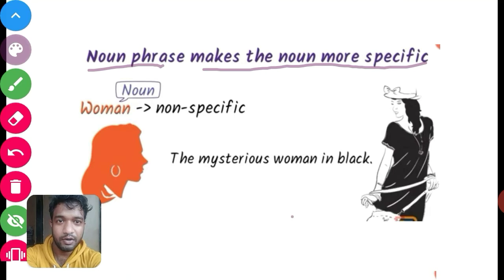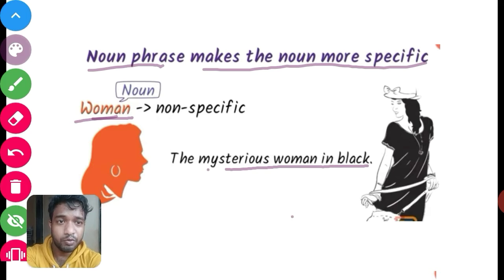If I say the word woman, then we will think about any woman in general. If I say the mysterious woman in black, then we will think about that woman who is wearing a black sari and black cloth.